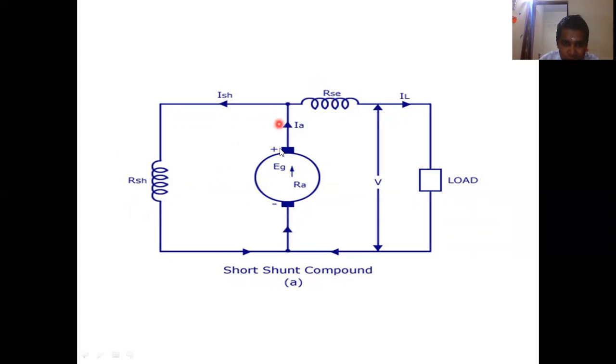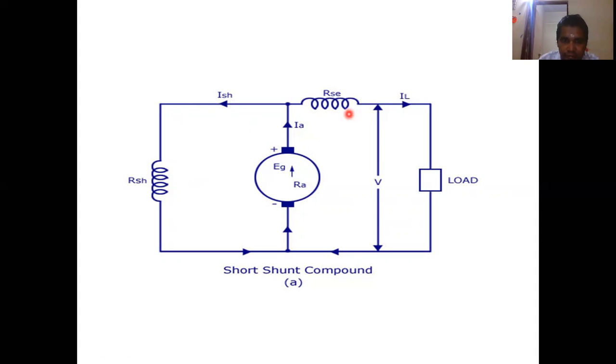So you can say armature current Ia equals the current through the series field and the current through the shunt field. Ia equals Ish plus Isc. Isc means current in the series field winding, right?